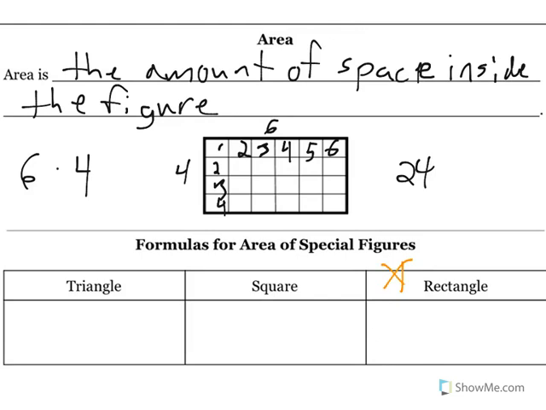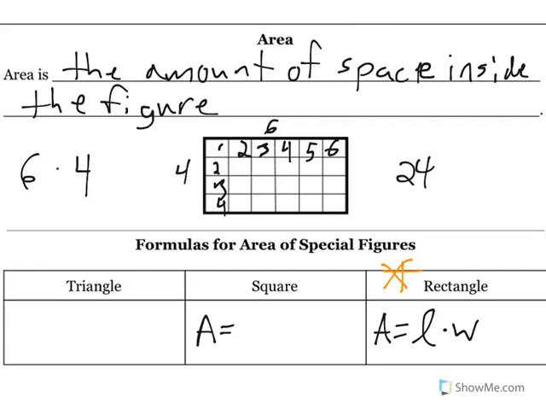That, again, is going to be an important formula to remember. The area of a rectangle is equal to length times width. These others are nice to remember if you know them, but they are not necessary to remember for this class.